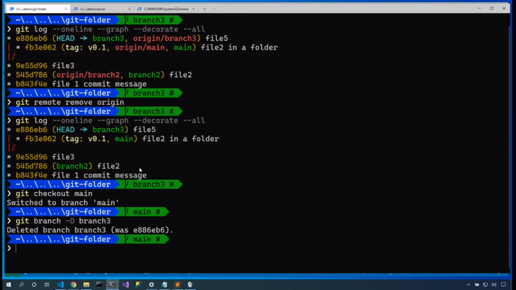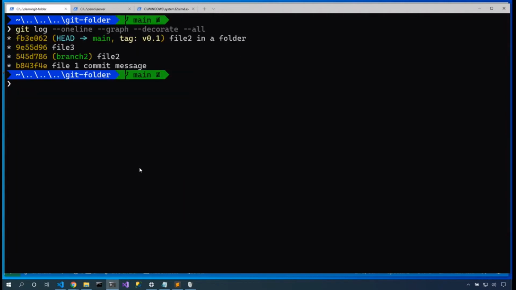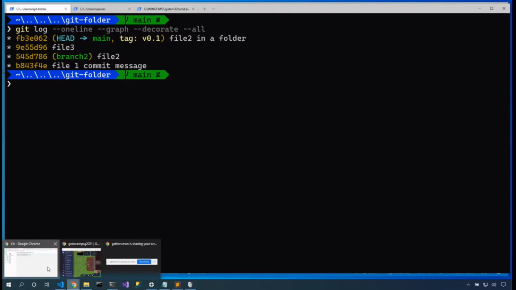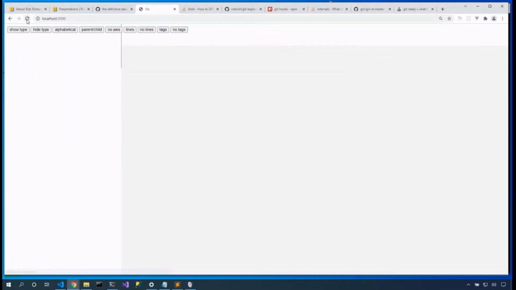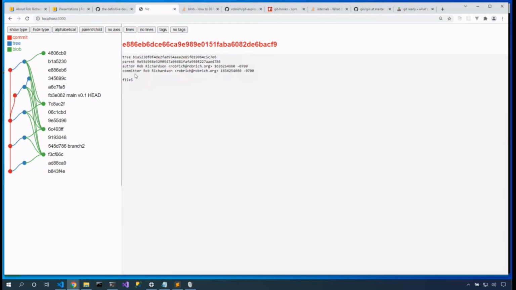Oh wait, no, I'm not. Now how do I get back to that content? It's gone. Well, is it gone? Let's come refresh our graph and take a look. Show the type, parent child, show the lines, show the tags. Here's where main is. Here's where that branch was, but there's no branch pointing to it. It's still there. Now it's E886EB, but let's see if we can find that.